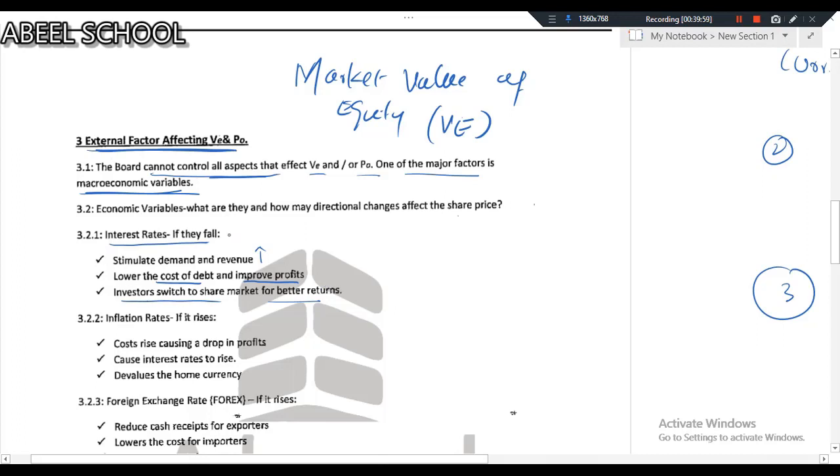This is interest rate. If they fall, this is number one. The second, inflation rates if it rises. Cost rise causing the drop in profit, yes. When inflation increases, cost will increase and profit will reduce. Cause interest rate to rise, yes. If your inflation is increasing, your interest rate will rise. And the last one is the devaluation of the home currency, definitely. If inflation rate is increasing, then your home currency will devalue.